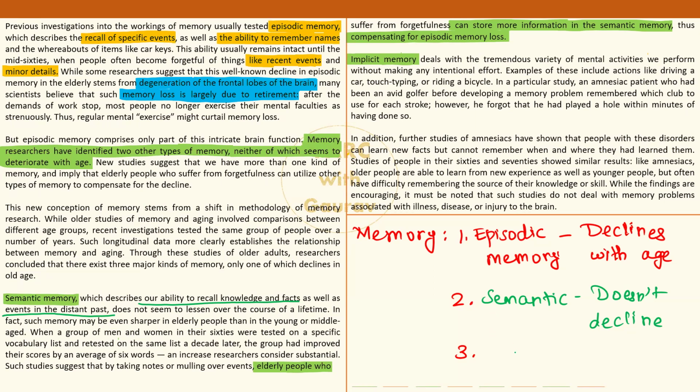Okay, so implicit memory is the third kind. This also doesn't deteriorate with your age. All right, and that's about it.